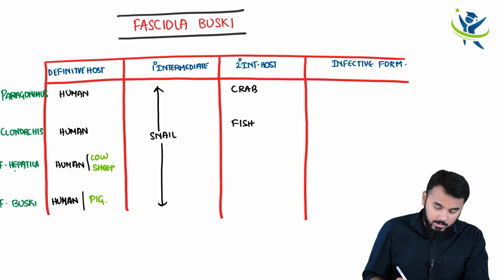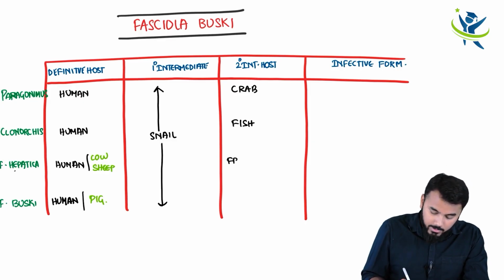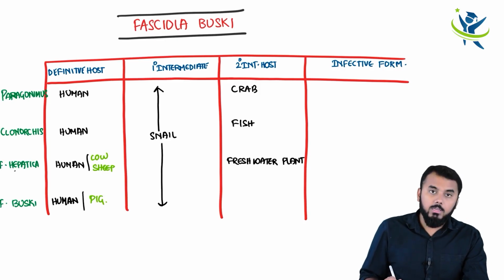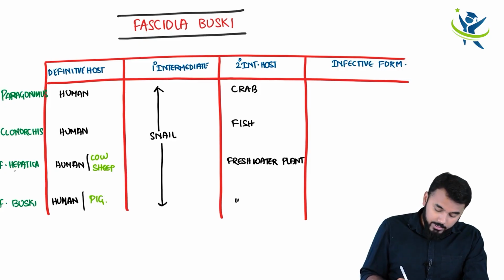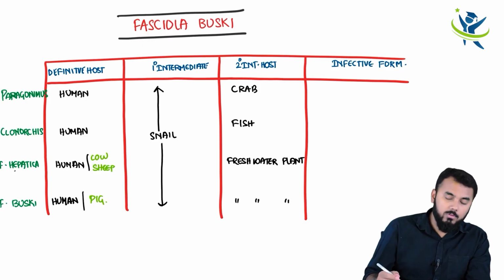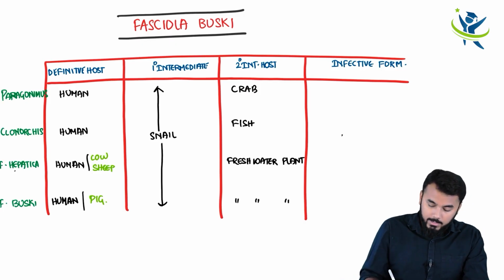Thirdly, in hepatica, it was the freshwater plant. And finally, in Fasciola buski, here also it would be a freshwater plant. And obviously the infective form in all of them is the same, that will be Metacercaria.